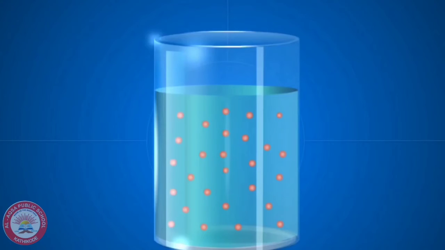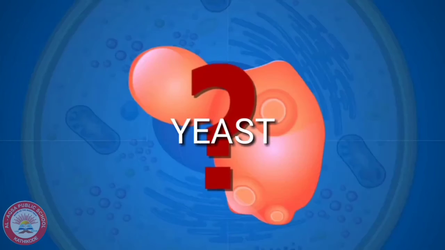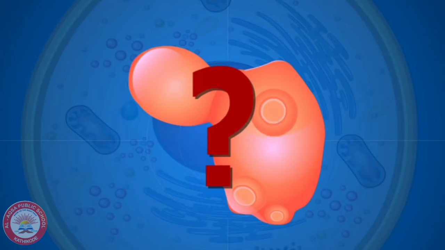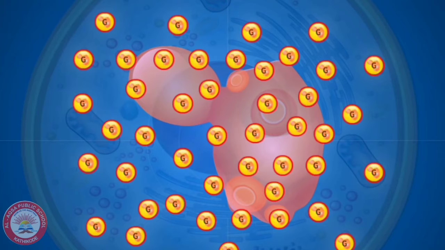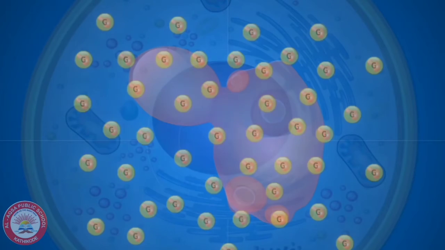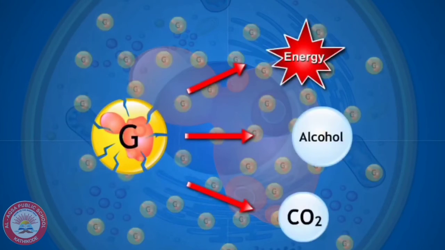This is yeast in sugar solution. Do you know how yeast cells get energy? They get energy by anaerobic respiration. That is, in the absence of oxygen, glucose will be broken down to release carbon dioxide, alcohol, and energy.